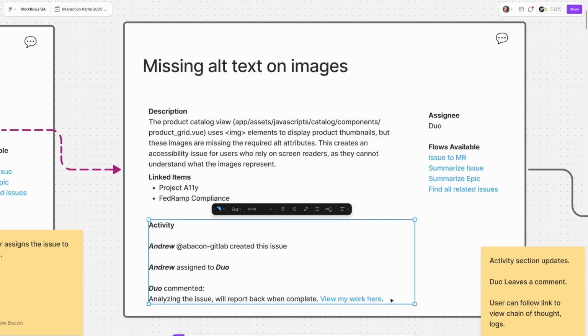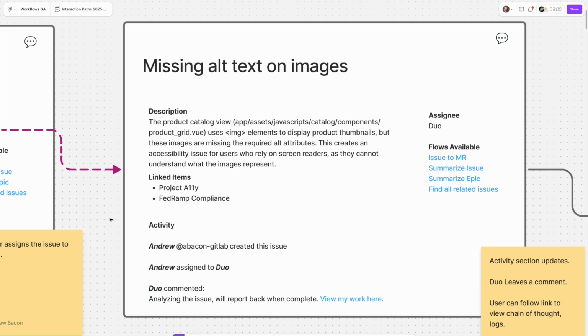One of the things we'll have to be careful about is just how chatty and how many notifications we want to put into the issue. There will be a complete fire hose of log events and chain of thought reasoning available for these agents, but I think we're going to be selective of which pieces and how often we post those back into the main thread. So here you can see it's starting to work on it.